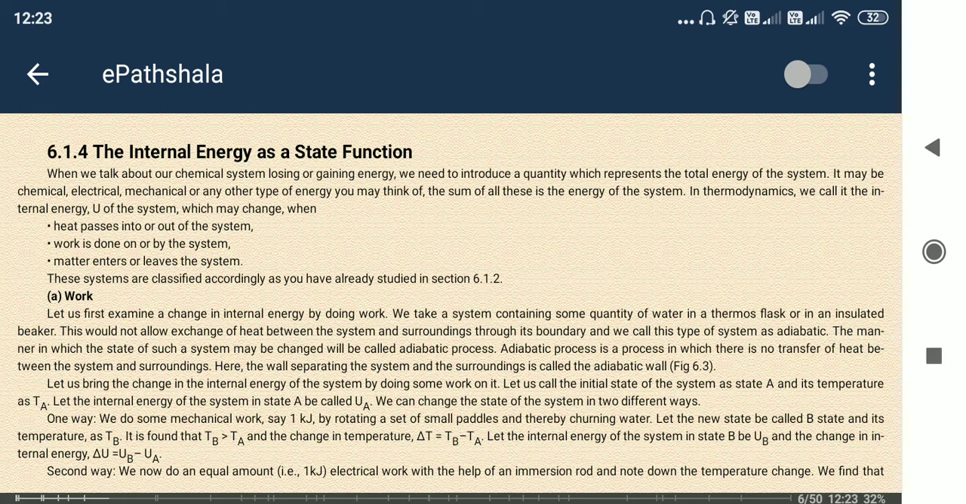So heat passes into or out of the system. So if we supply heat or take it out of the system, then the internal energy can be changed.